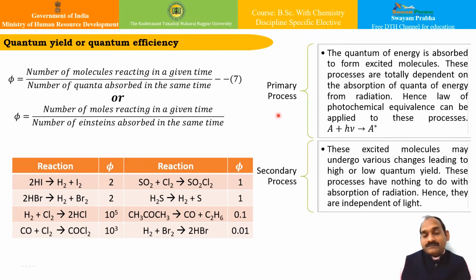Okay. Apart from that, in the secondary process, these excited molecules may undergo various changes leading to high or low quantum yield, and these processes have nothing to do with the absorption of radiation, and hence they are independent of light. So both types of reactions are there, and accordingly the quantum yield varies. We will see how the quantum yield varies depending on these processes.